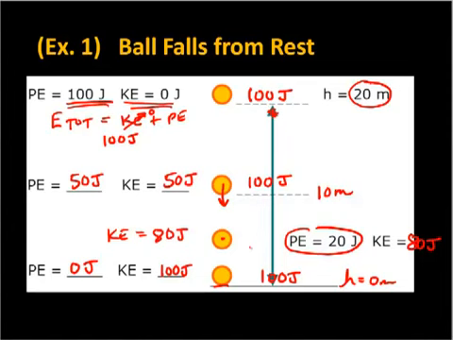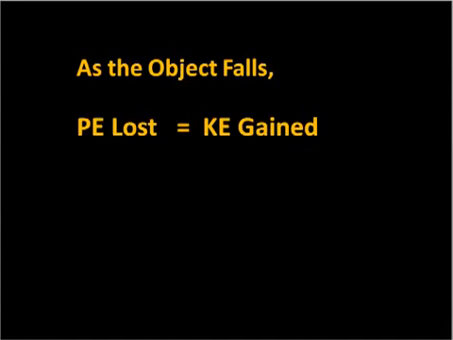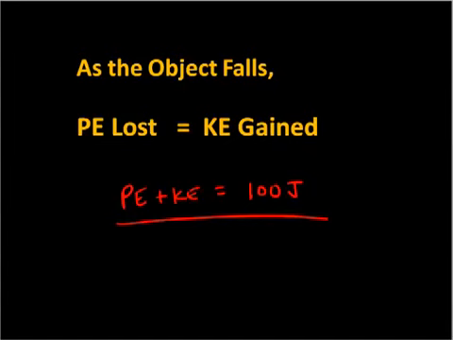And in this case, when there is no frictional effects, we're looking at the case where mechanical energy is conserved. The word conserved just means something is staying the same. Mechanical energy in this case is staying the same. If you look at the object as it falls, potential energy is lost. But that potential energy lost is equal to the kinetic energy gained by the ball. But the one thing we know is potential energy plus kinetic energy will equal 100 joules in the system defined.